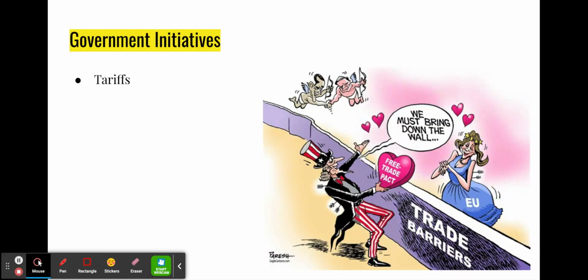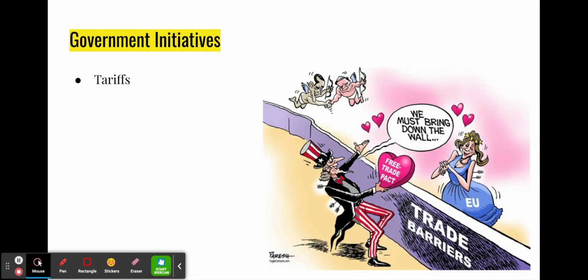So, for example, let's say that we want to protect American timber manufacturing and milling. So we might put a tariff on Canadian timber, and then that would help to protect our system. But then in exchange, Canada might decide to put a tariff on some of the things that we want to import to them or export to them. And that leads to some problems in both economies.